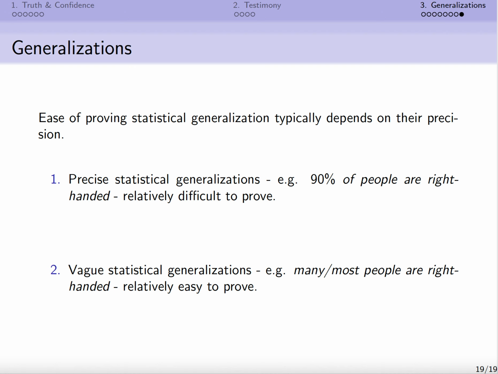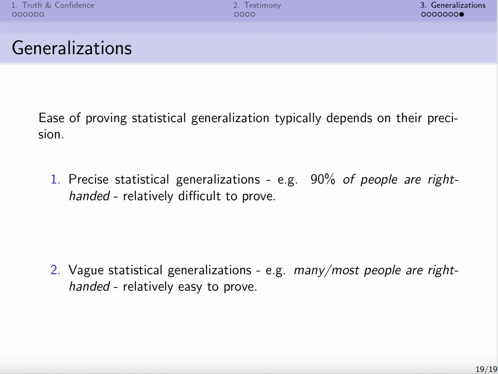Whereas most people are right-handed. Well, if the population is 10 million, then as soon as we've found 5 million and one people who are right-handed, we can quit work and go home for the day, because we've already established that most are right-handed.